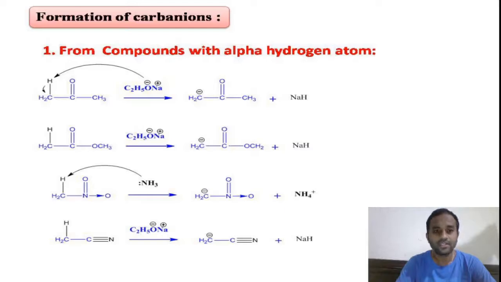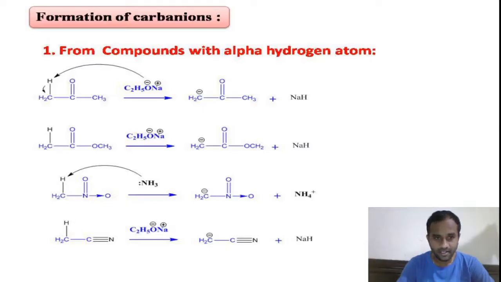These alpha hydrogens are relatively acidic because of the presence of electron withdrawing groups. In presence of base, the alpha hydrogen can be easily removed to form a carbon anion, leaving the bonded pair of electrons on the carbon itself.